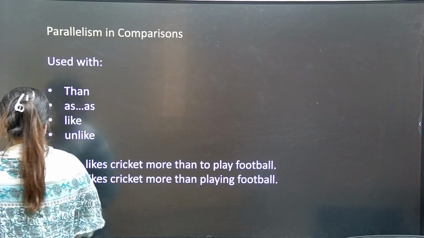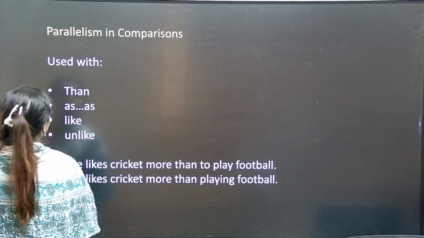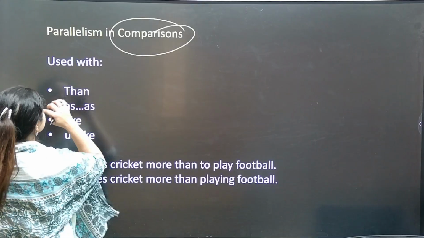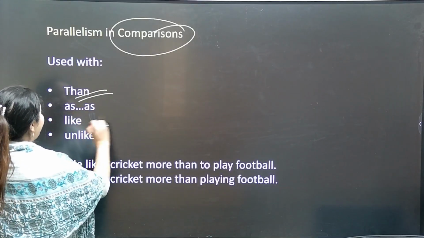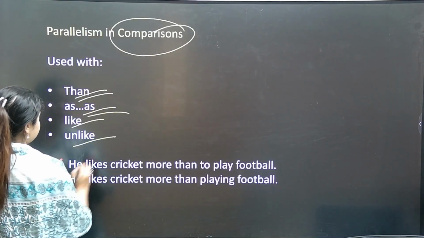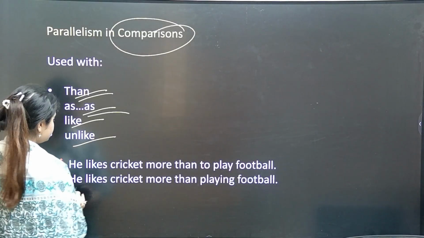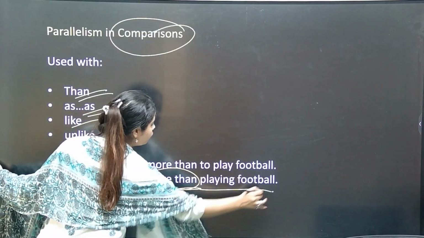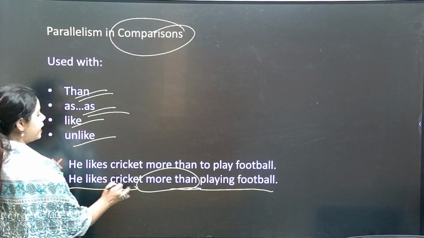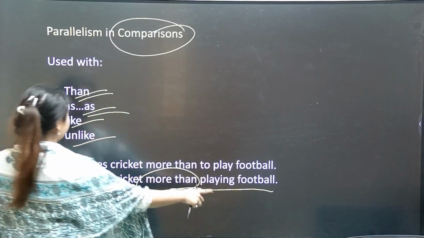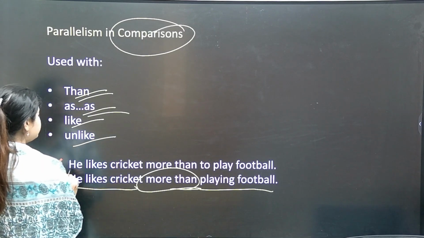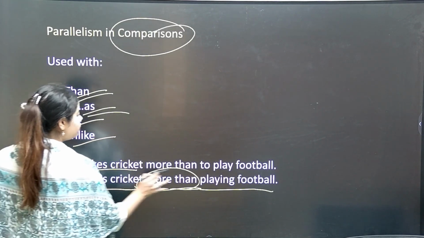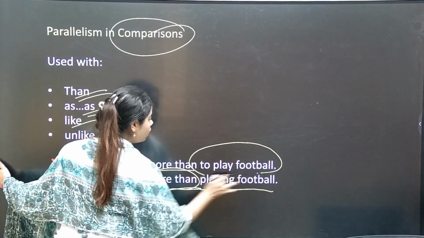Next is how we understand parallelism with comparisons. Parallelism with comparisons is used with than, as, like, unlike. Now see the correct sentence: he likes cricket more than playing football. Now see where we are going wrong in the other sentence: he likes cricket more than to play football.